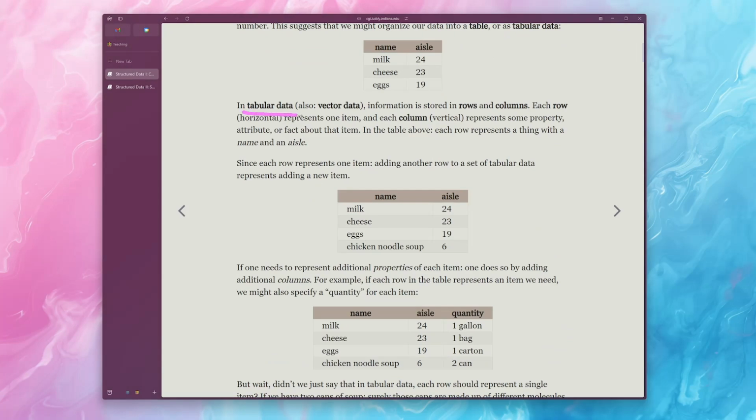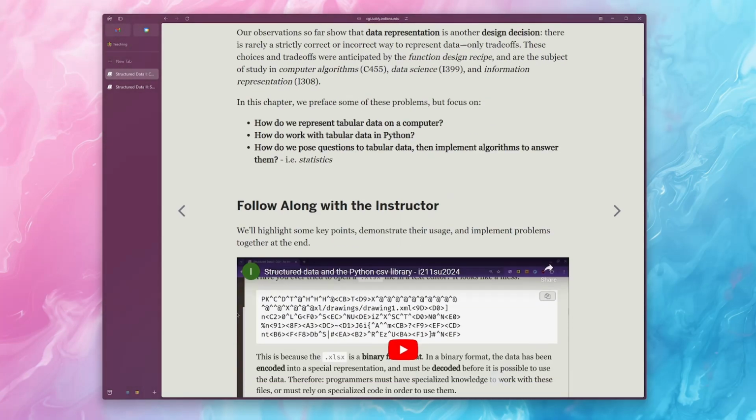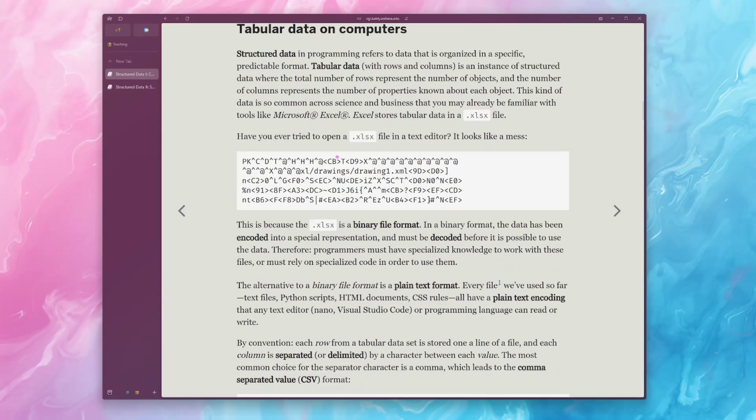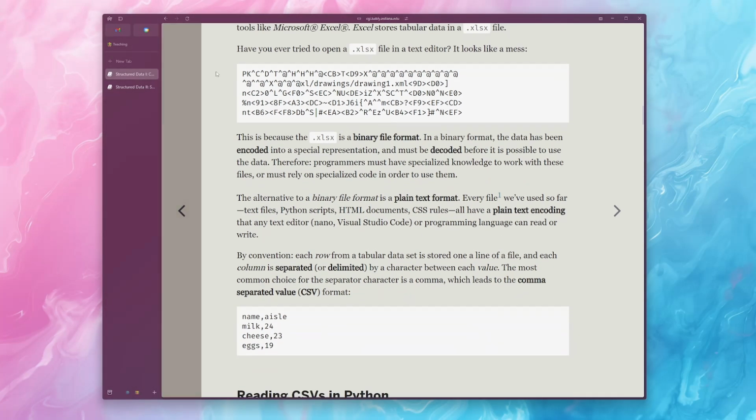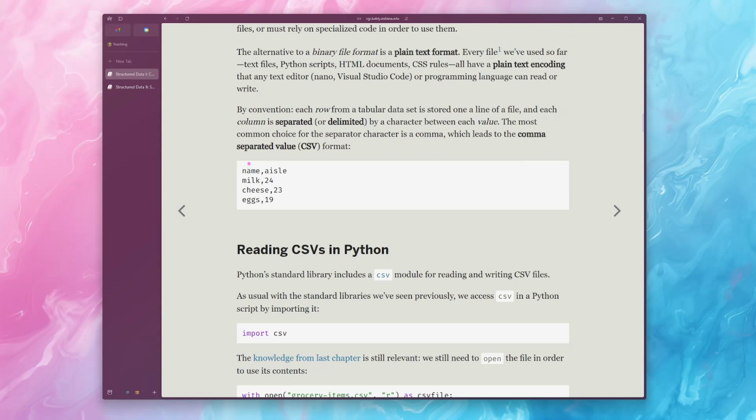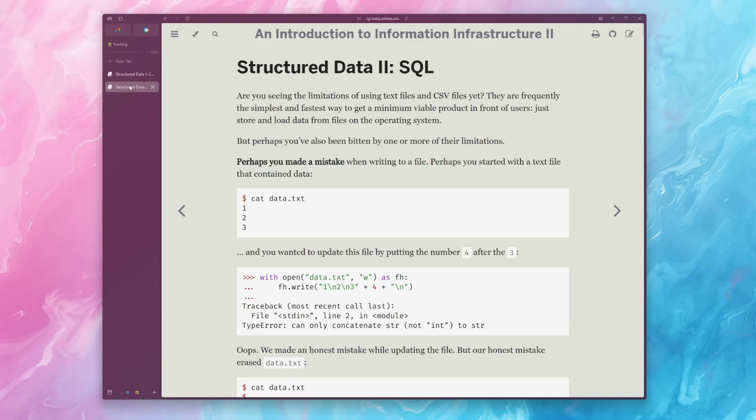Like, you could define some tabular data, and instead of having to worry about all these hard questions, like why would we store anything in this hard to work with binary format that has to be encoded, it has to be decoded, when we could just use a simple plain text format. Instead of having to worry about all these weird encoding problems, we can just have a simple text-based representation where we store a column of names, a column of aisles, and a series of rows just in a simple CSV format like this. But wait a minute, today I'm going to convince you of just the opposite.